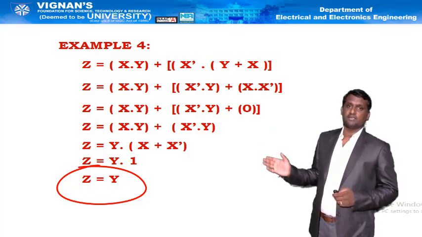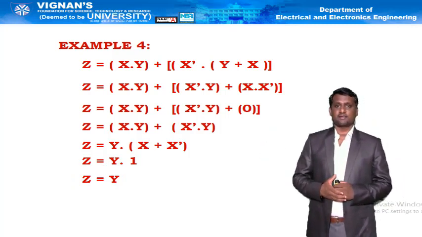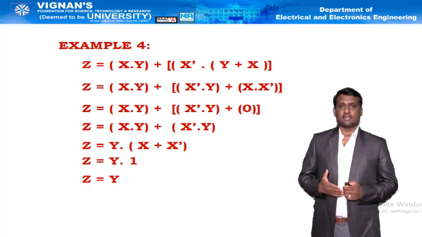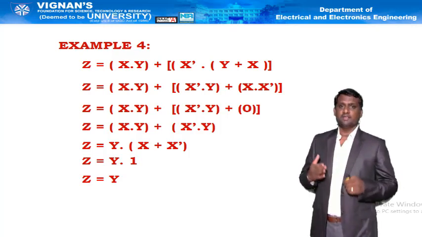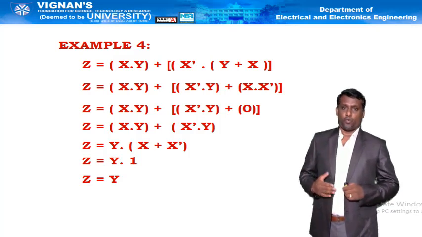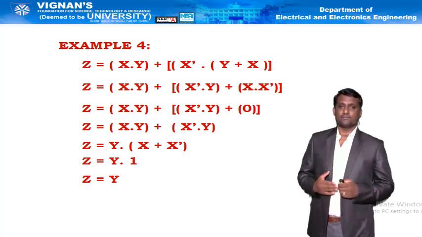So if you observe, the given expression consists of 3 terms with 6 variables. It has been reduced to 1 variable and 1 term only.